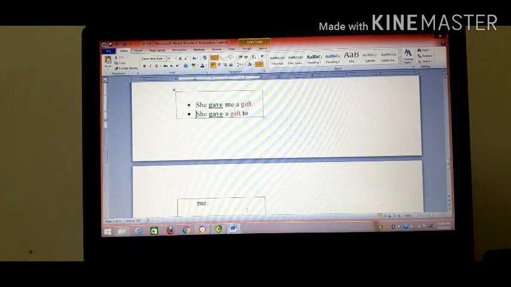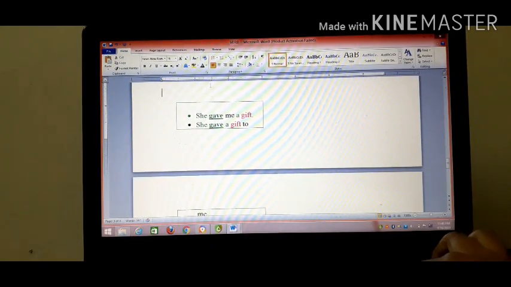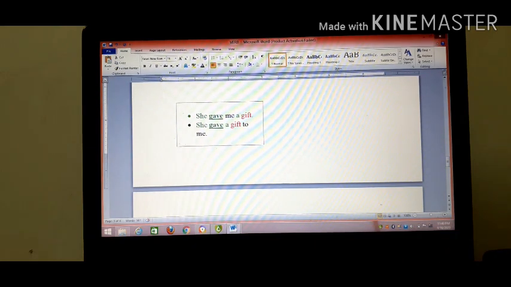Now, see, I have written one example. She gave me a gift. What did she give me? A gift. She gave a gift to me. These two are examples of transitive verbs, right? So, we can write in this way also because though the indirect object usually comes before the direct object, we can also reverse this order by using a preposition, either to or for, with the indirect object. Like she gave me a gift, it could be written also as she gave a gift to me.